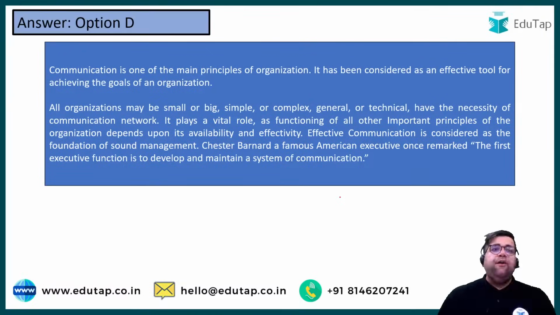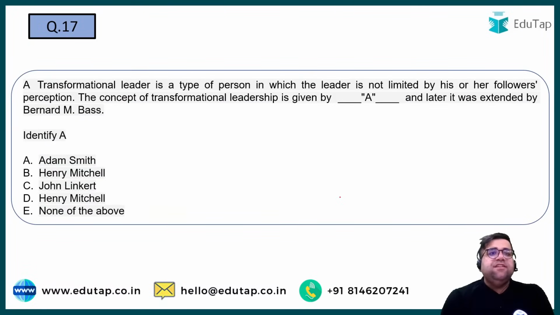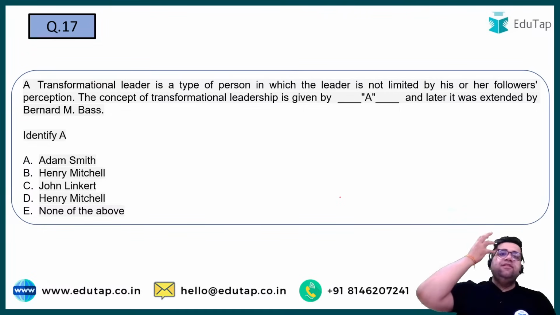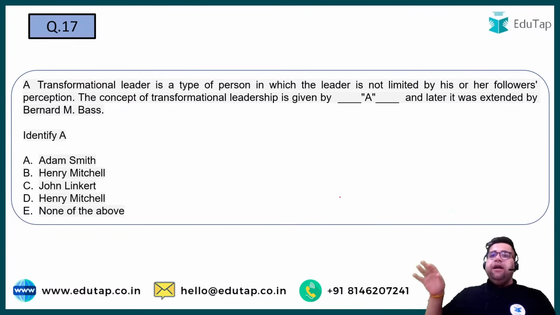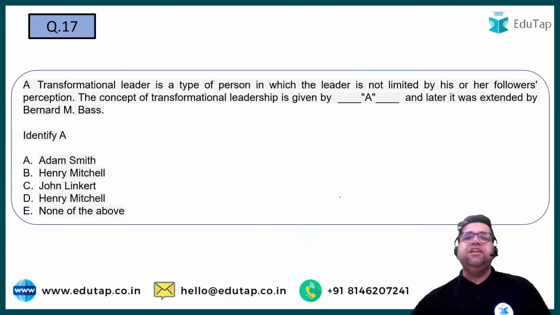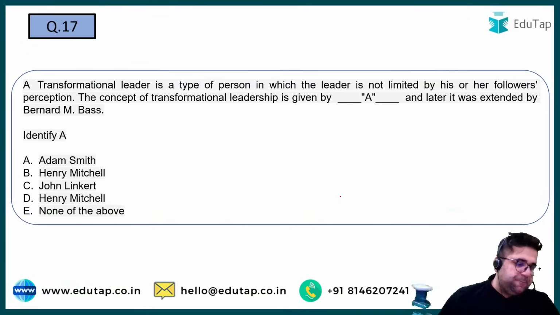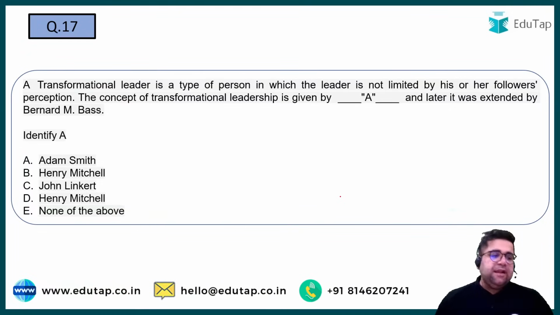Cool. Now let's move to question number 17. Now this is a very easy question, and certain questions, if they are easy, you should solve them in less than 10 seconds, provided that you know the answer. Question number 17. A transformational leader is a type of person in which a leader is not limited by his or her followers' perception. The concept of transformational leadership was given by whom? And later it was extended by Bernard M. Bass. So I'm looking for the 17th answer. What will be the correct answer for 17?